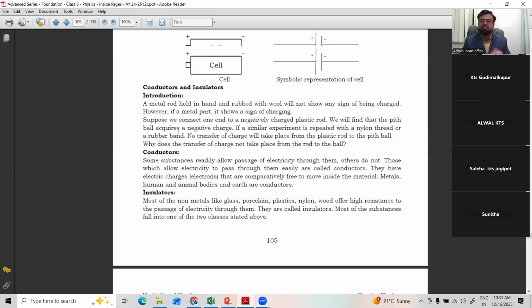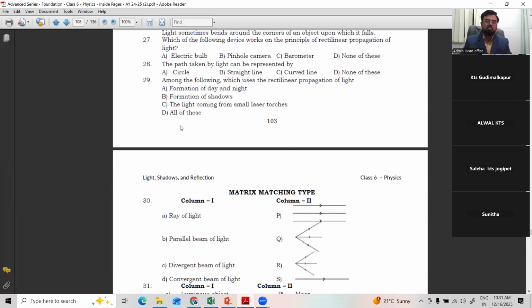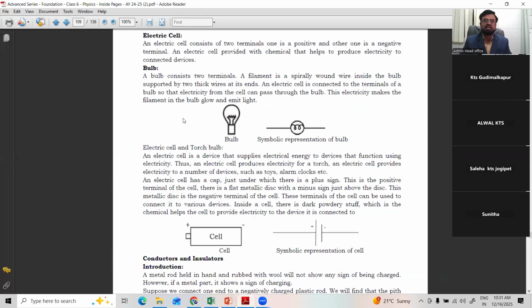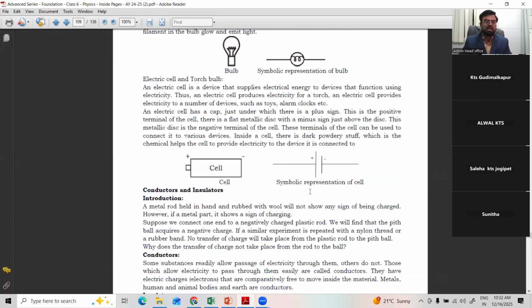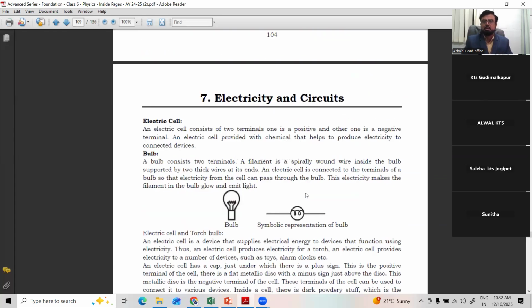So this is just the introduction part of electricity, where we learn what electricity is and the components of electricity, like the electric cell, which is called the source of electricity, and the electric bulb, which is the consumer of electricity. These two are very important. If there is no source, no use. If there is no consumer, there is no use. These two play a very important role in producing light, sound, heat. Everything.